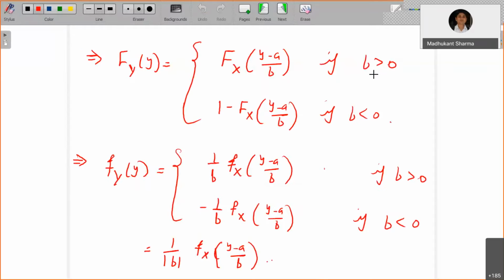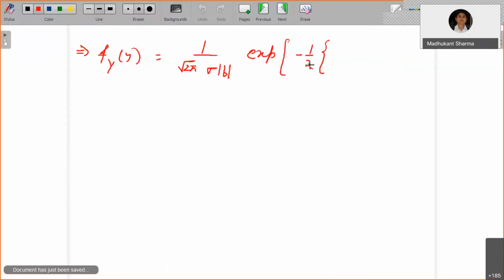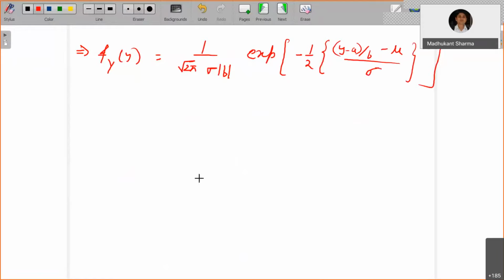So what is x? x is y minus a by b. So you have y minus a by b minus mu, divided by sigma. So you have to replace x by y minus a by b.